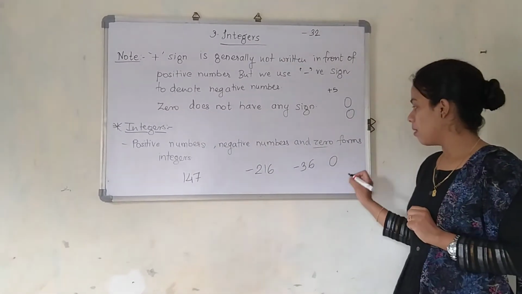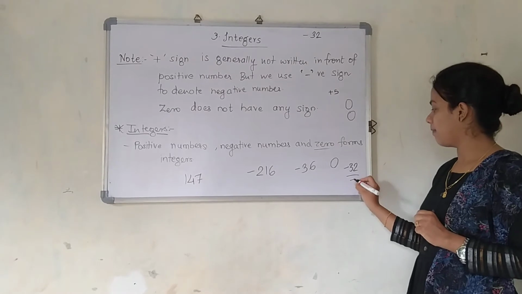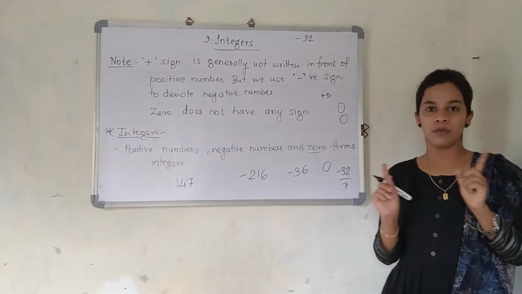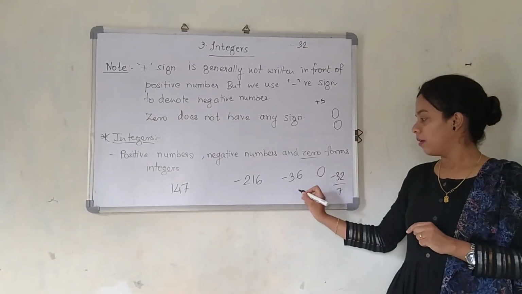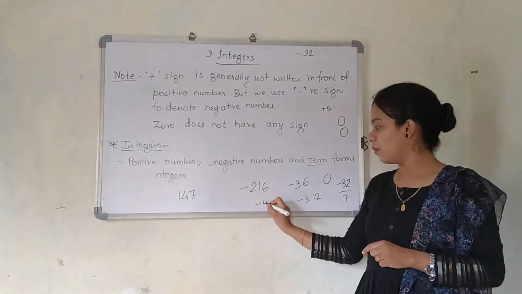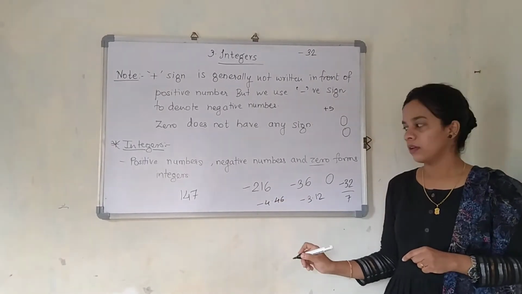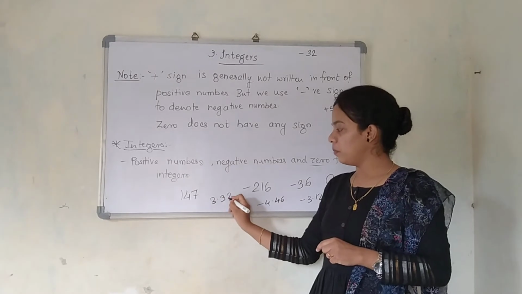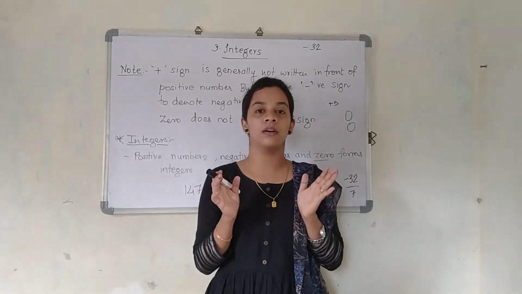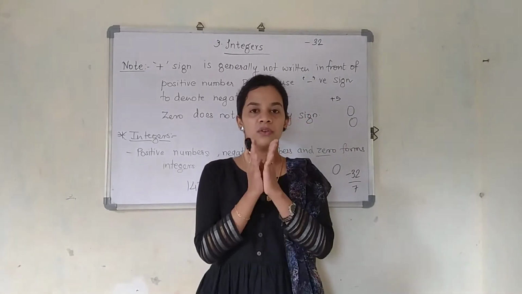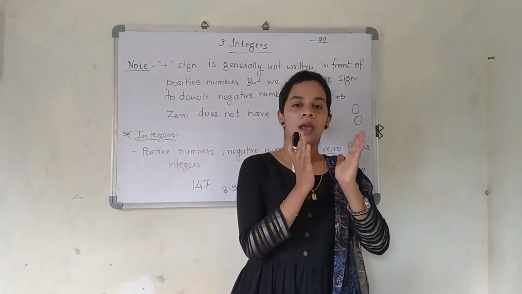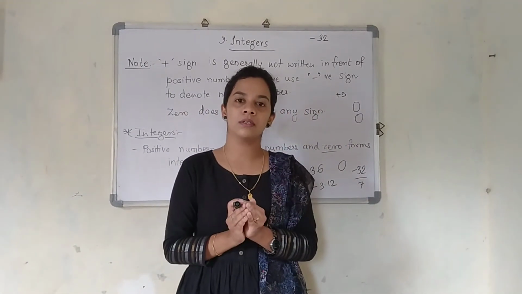But one thing you remember, minus 32 upon 7 will not be included in integers. Clear this out of your mind. Terms like minus 3.12, minus 4.46, 3.92, which all consist of a decimal point, are not included in the group of integers. The group of integers is just clean. The positive numbers, the negative numbers and 0 together form integers.